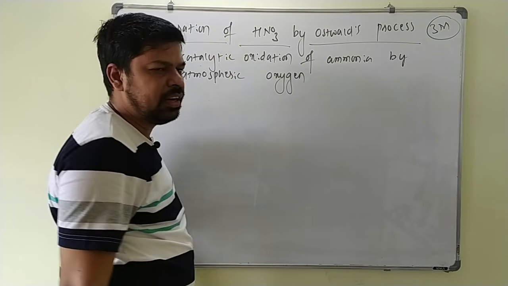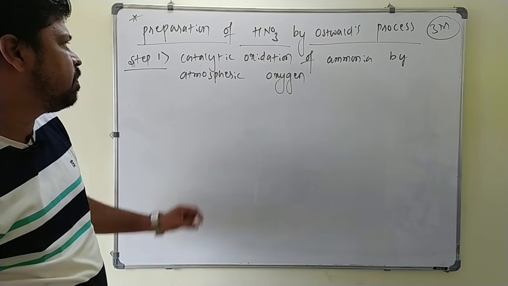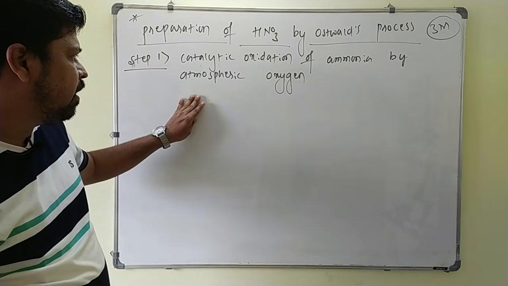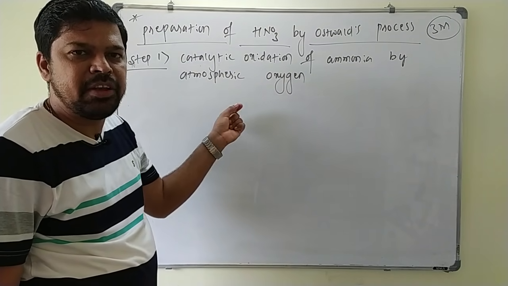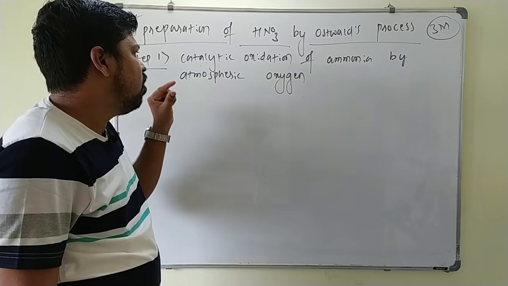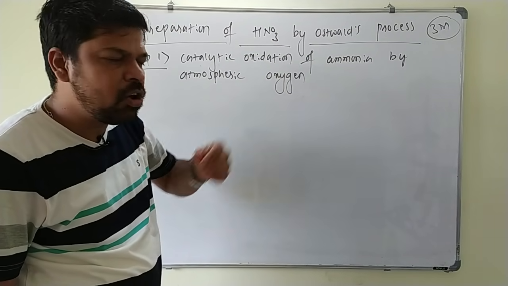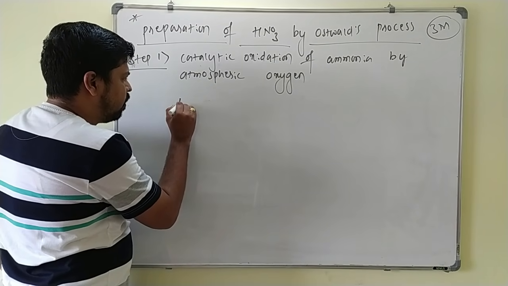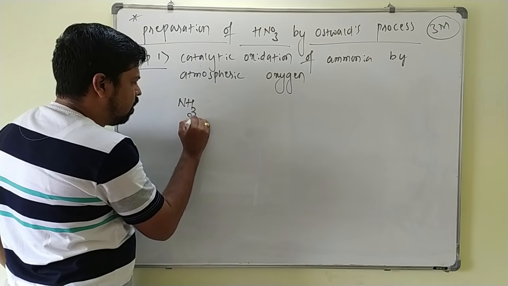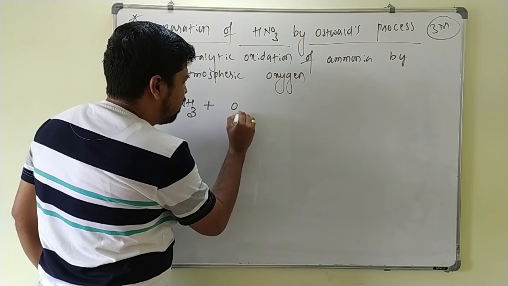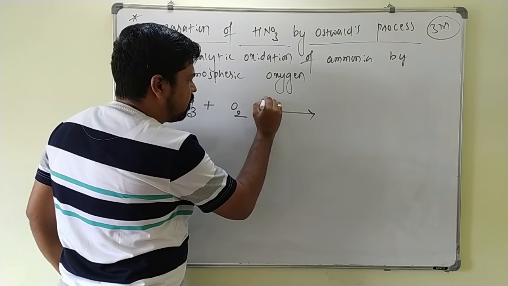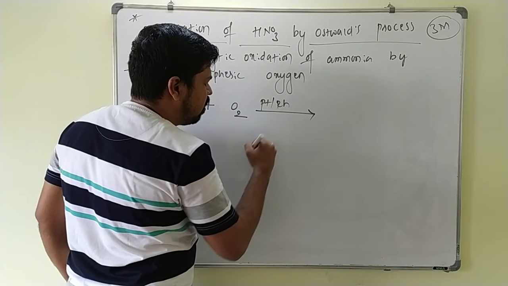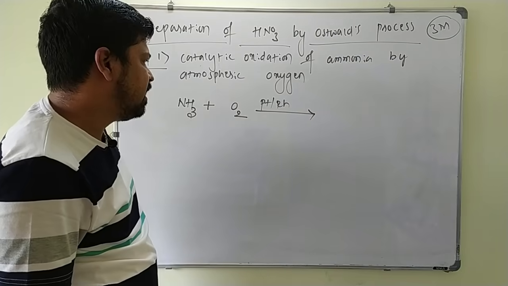First, nitric oxide. Nitric oxide is prepared by the oxidation of ammonia. Catalytic oxidation of ammonia means that by using some catalyst we oxidize ammonia to nitric oxide. Here I will take ammonia, and this ammonia is treated with atmospheric oxygen. Catalytic oxidation means we are using a catalyst here: platinum or rhodium gauzes act as the catalyst.